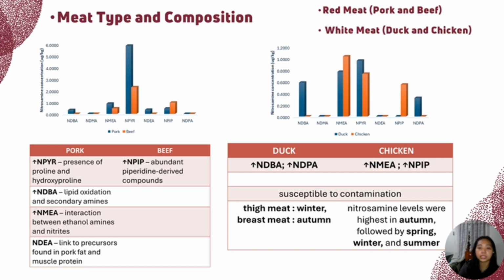As for white meat, duck samples exhibited higher levels of NDBA and DPA compared to chicken, while NMEA and NPIP were greater for chicken samples. This difference may stem from the fact that both duck and chicken meats are susceptible to contamination.